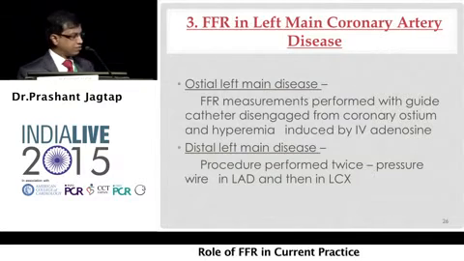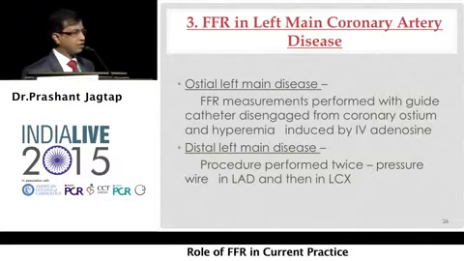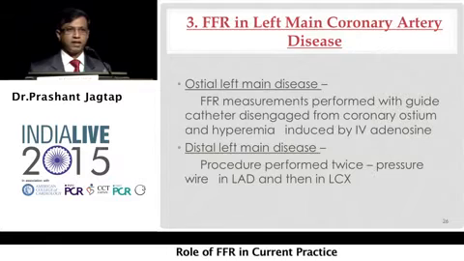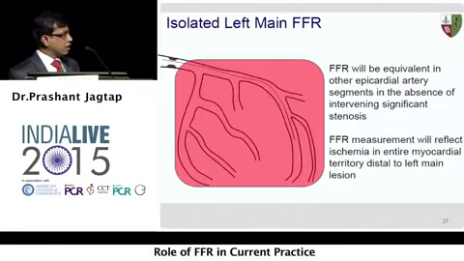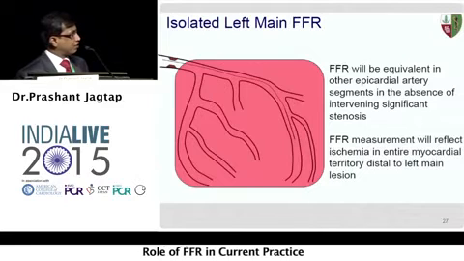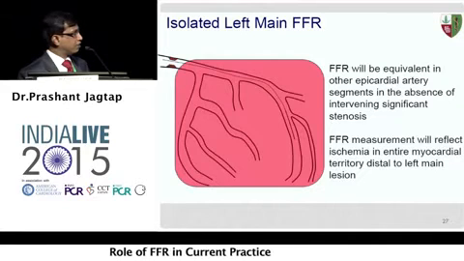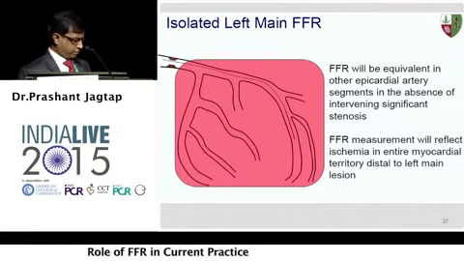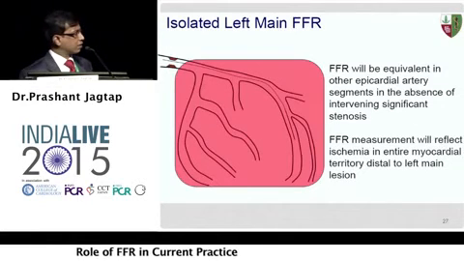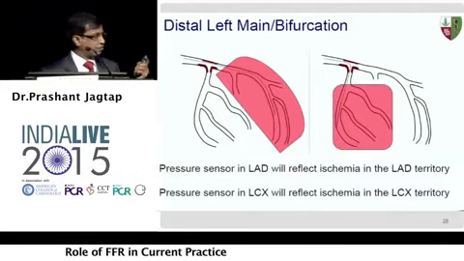Distal left main disease, we have to perform the procedure twice, one putting the pressure wire in LAD and another putting the pressure wire in the circumflex. When we talk of only isolated left main disease, we are obviously targeting the whole myocardium, and the FFR measured in any of the arteries would reflect the FFR of the left main.